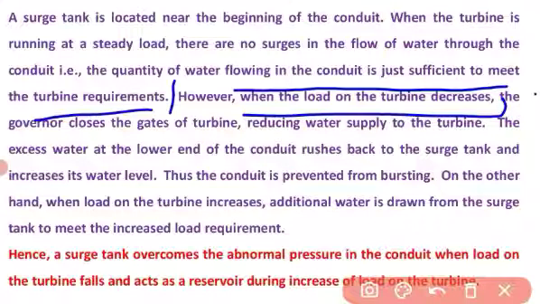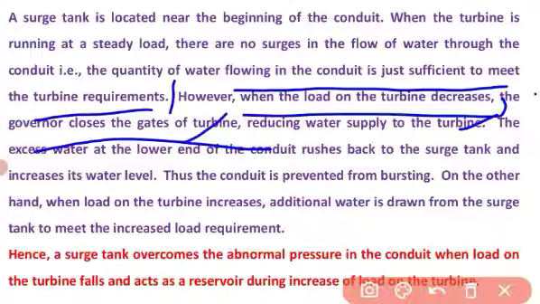When the load on the turbine decreases, the governor closes the gates of the turbine, reducing water supply to the turbine. It means that if the load decreases, we want to stop the water which is hitting the turbine blade. We want to control the water. In other words, we can regulate the water flow. So what happens is the water supply to the turbine is reduced.